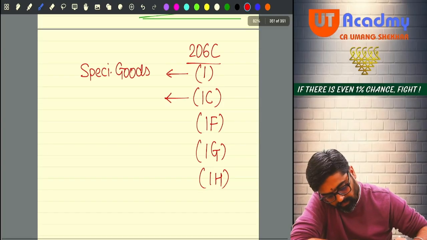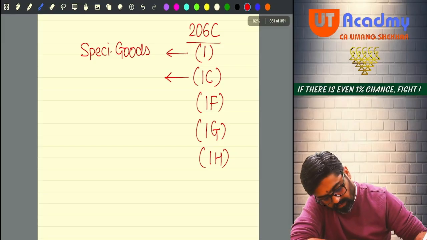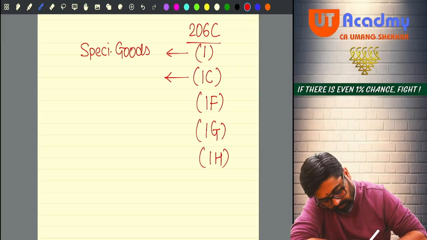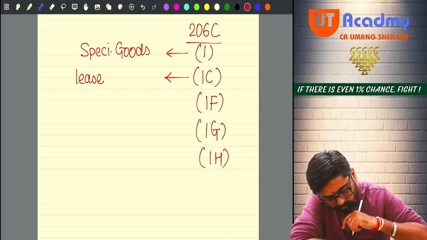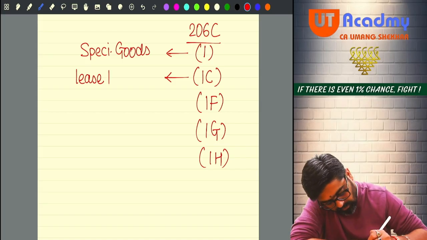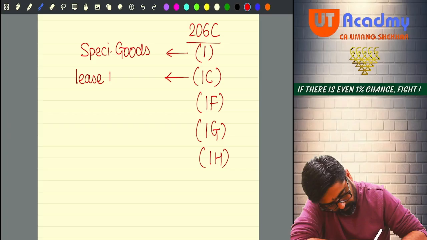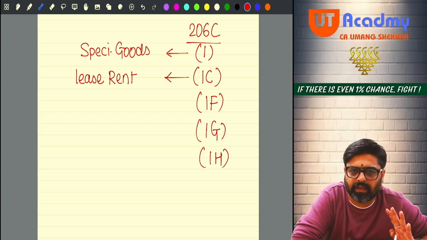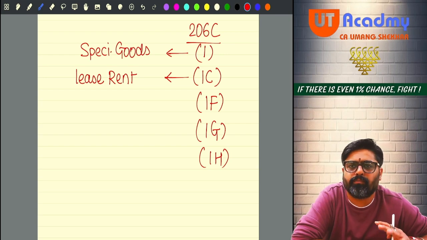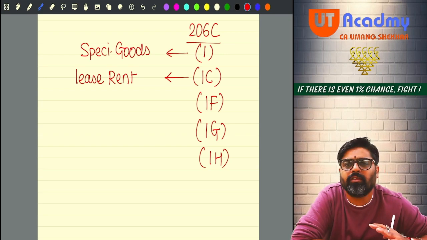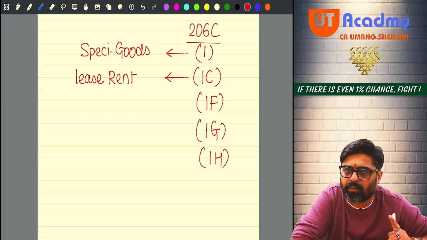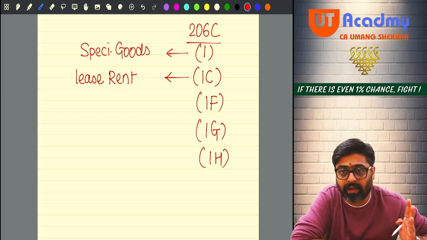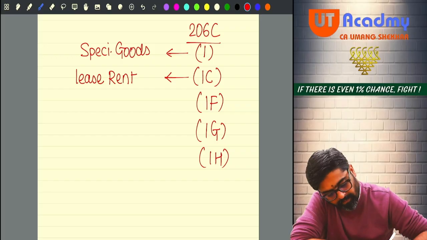1C is lease rent. Now lease rent of 3 things, I'll tell you: mines, lease rent of parking, toll plaza, lease rent of parking spaces. Okay, now from that lease rent also, along with that lease rent, TCS is collected.